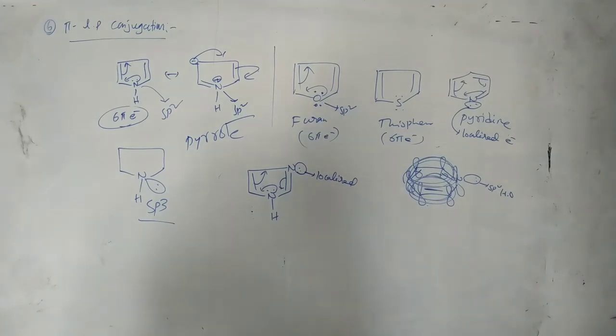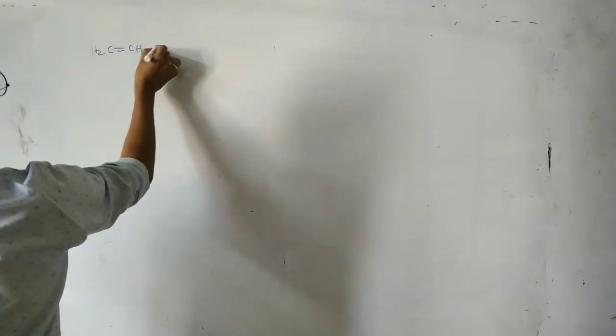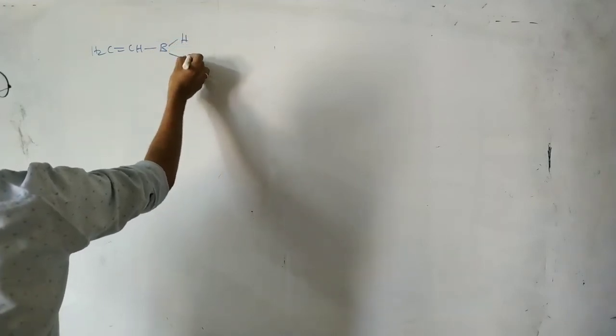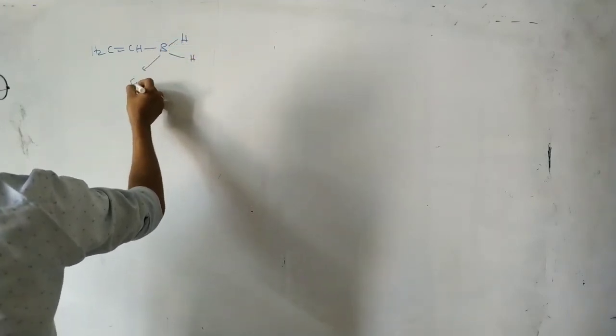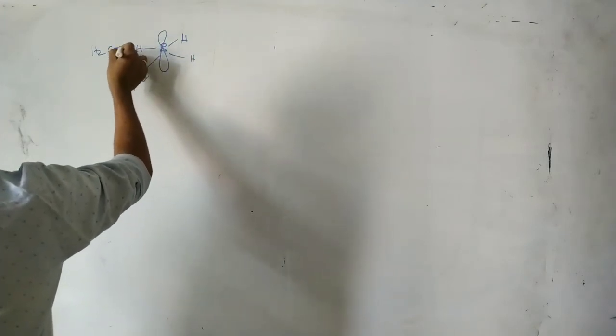So next, another different type of conjugation. See this one, CH2 double bond CH, BH, H. Its hybridization is sp2, there is a vacant p orbital. So these pi electrons are delocalized.